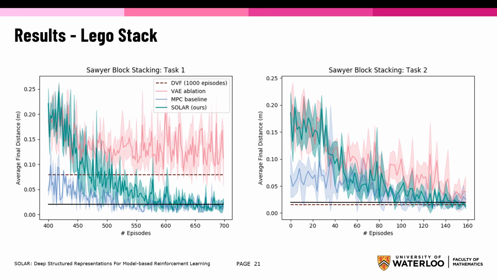By pre-training and transferring shared representation, the amount of required data can be reduced by a factor of 2. DVF is a state-of-the-art model that learns pixel space models and does not utilize representation learning. It failed to complete the 2 harder tasks even when given more data and a smaller model. These results highlight the data efficiency SOLAR offers by learning tasks in 2 hours as opposed to days or weeks of data collection.